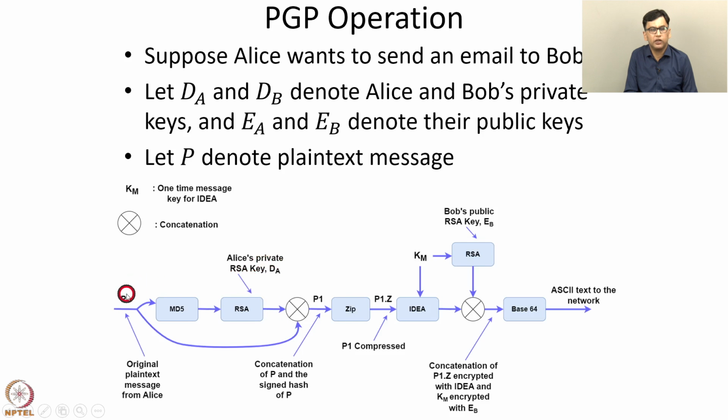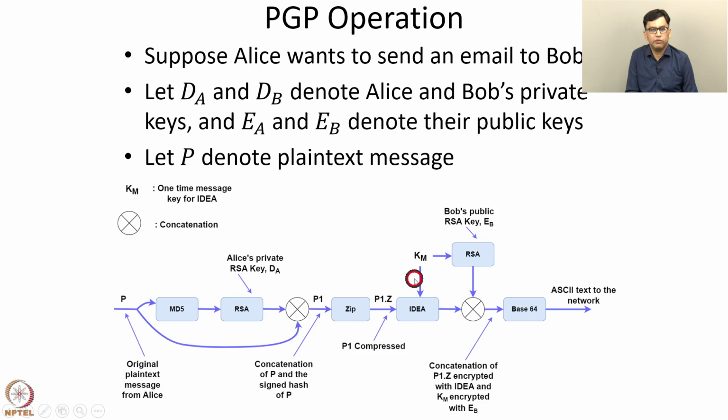For a message P, the digital signature is K minus of H of P. The H function is MD5, and this is the digital signature, that is K minus of H of P. The original message P is concatenated with the digital signature, and P1 denotes the concatenation of P and the signed hash of P. So P1 is the message along with its digital signature. Then it is compressed to get P1.z, which is the compressed version of P1.